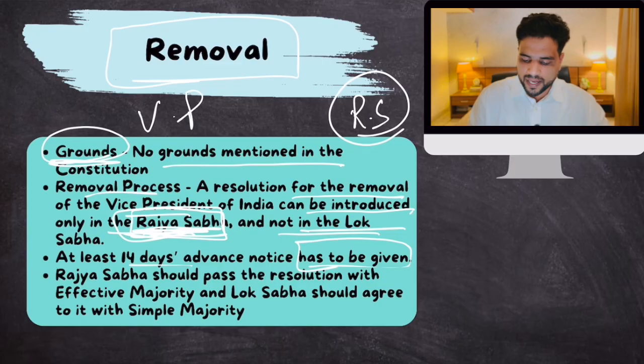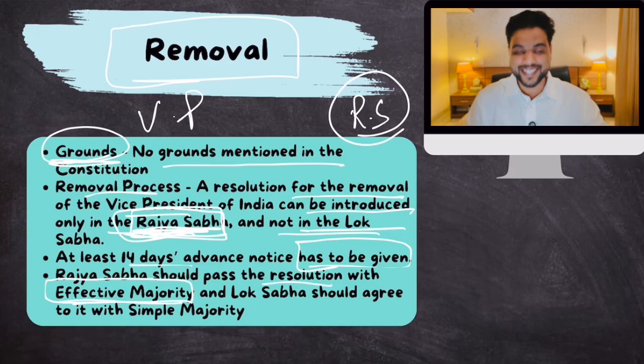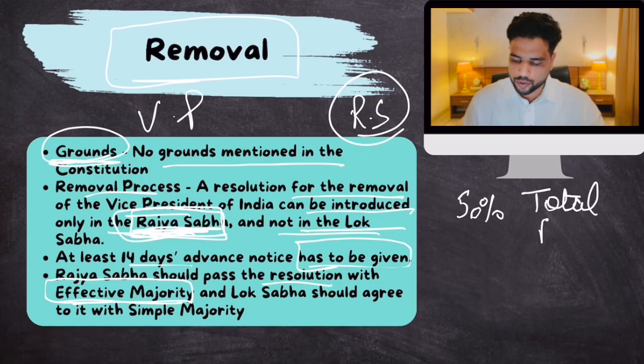If the Rajya Sabha passes that resolution with effective majority, okay, now what is effective majority? Well, look, there is this thing called absolute majority. In absolute majority, the total number of votes should be more than 50% of the total membership of that house. Okay, this is absolute.